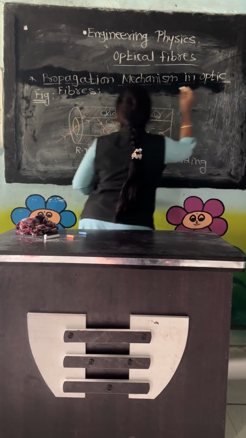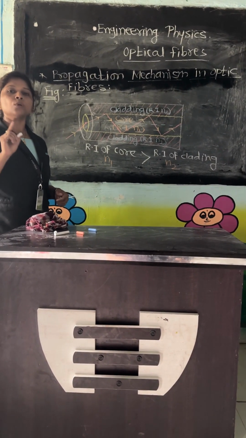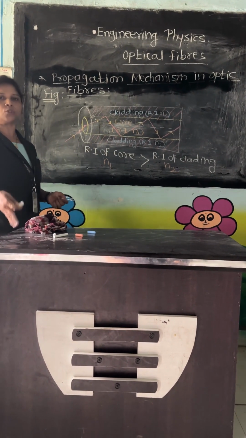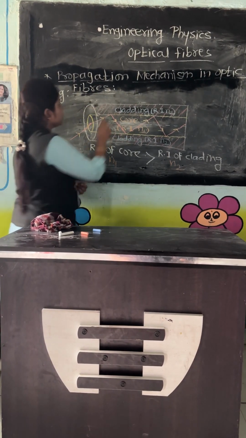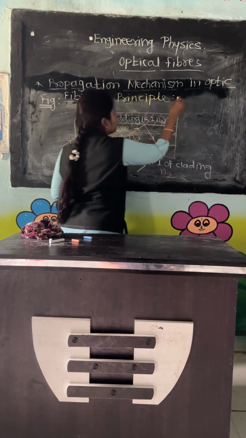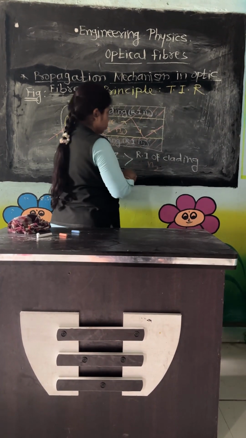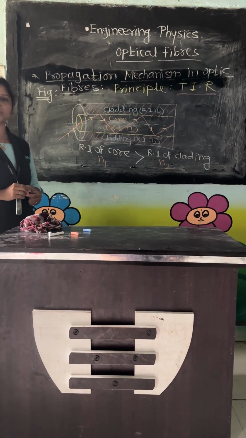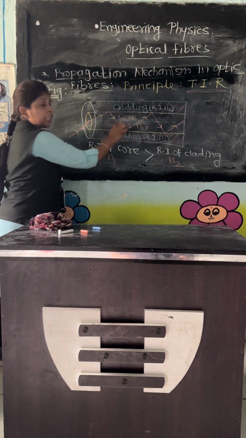So, optic fiber works on the principle of TIR, that means total internal reflection. Listen again, this one is an important topic, and always remember that optic fiber works on the principle of total internal reflection. And total internal reflection is the phenomenon in which light is confined into the denser medium.